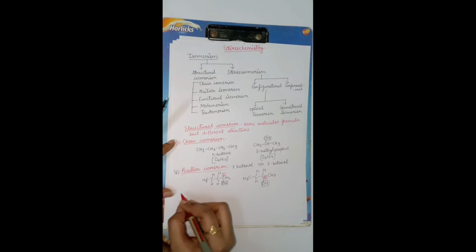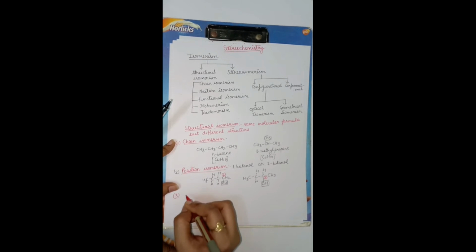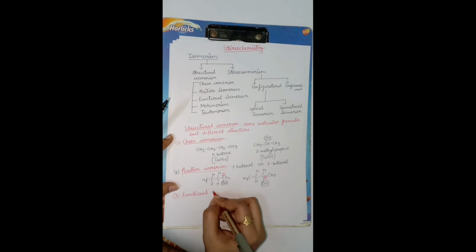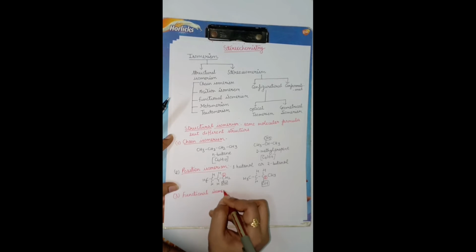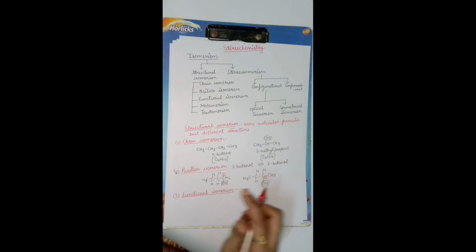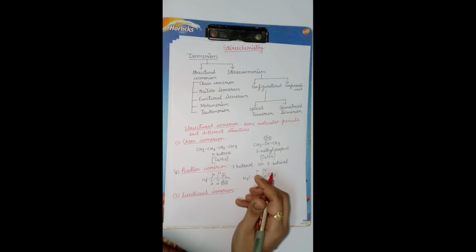Next one is functional isomerism. Compounds having the same molecular formula but different functional groups are called functional isomers, and the phenomenon is called functional isomerism.